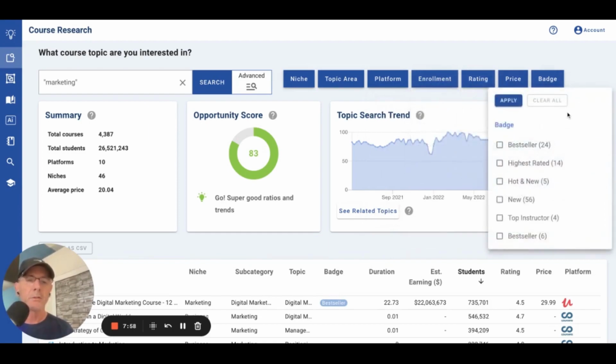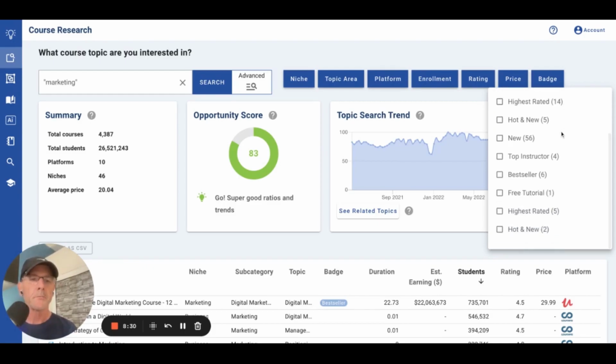And I have also got badges. Not every platform offers a badge. And a badge is basically just an indicator. It's bestseller, there's a top instructor, it's hot and new, highest rated. So if a platform has a badge, we're pulling that over and we put it in the badge column, so you can filter and see how they're indicating what a bestseller is or why it's hot and new. And it helps you from an opportunity standpoint as to what's up and coming, right?